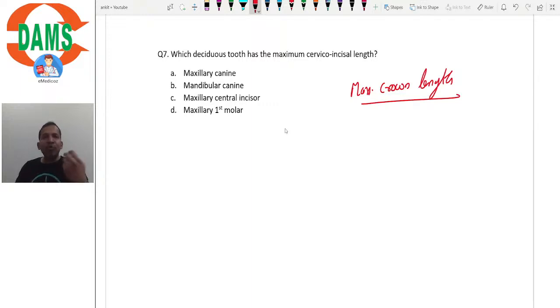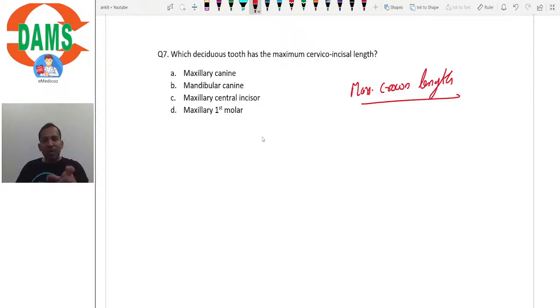Sometimes you have to choose from the wrong options, which is less wrong, isn't it? So that's why I created that first question. Maybe such questions might not be asked in the exam. So which deciduous tooth has maximum cervico-incisal length or maximum crown length? Options are maxillary canine, mandibular canine, maxillary central incisor and maxillary first molar.